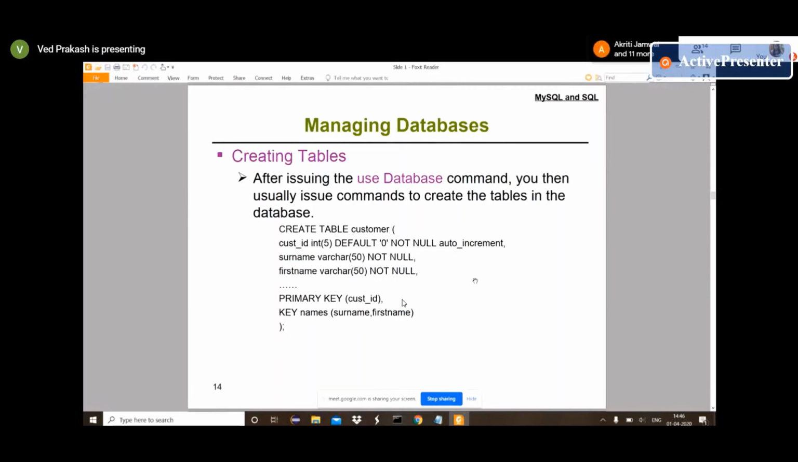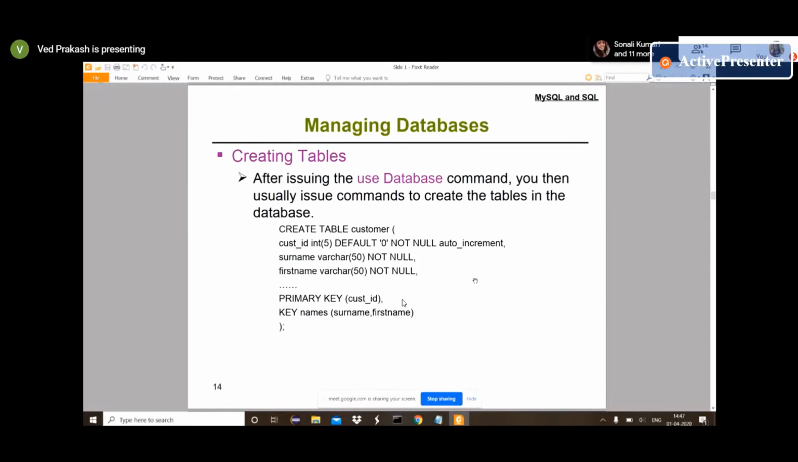After that, cust_ID is a column name, and after that, int(5) is the data type. We want an integer, and we want a size of 5 for that integer. If you want any default value, it's DEFAULT 0. It should not be null, or it should be auto increment. So basically, we are creating a primary ID here, a primary key.